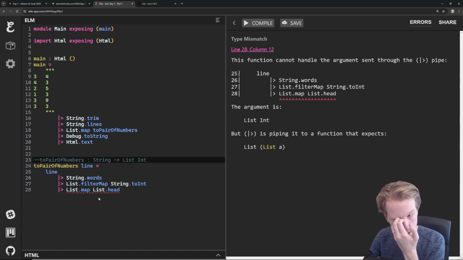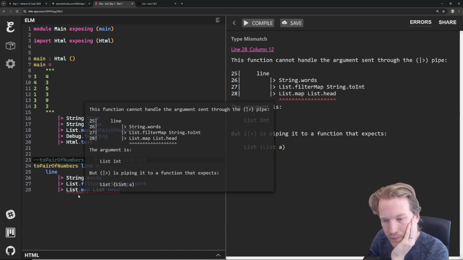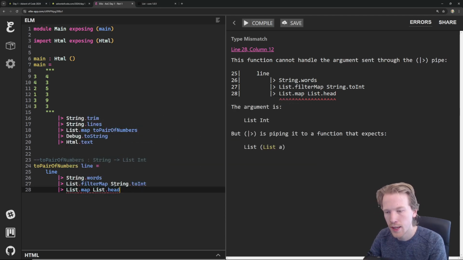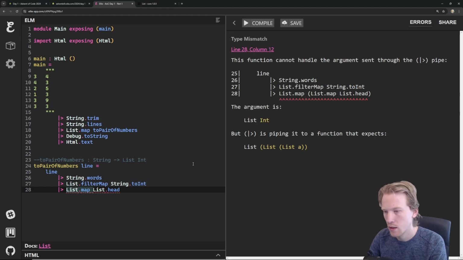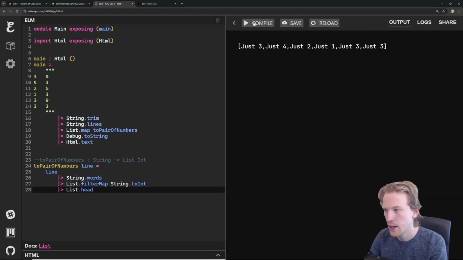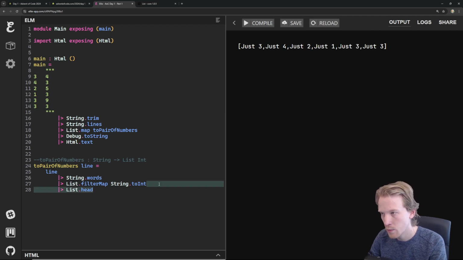So List.map. Oh, I need to do a List.map of this entire list. So we're in weird meta territory here. Oops, I did something wrong. List.map, List.head. Oh, maybe I just need a List.head. Sorry, I don't need a map. Okay, here we go. 3, 4, 2, 1, 3, 3. So what we're seeing is 3, 4, 2, 1, 3, 3. This would get me the first pair of numbers.